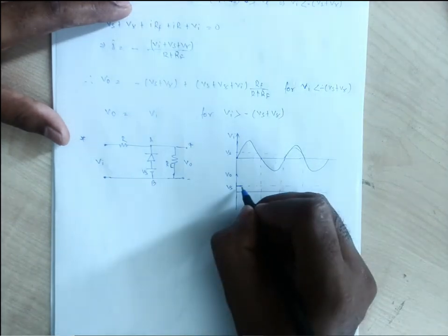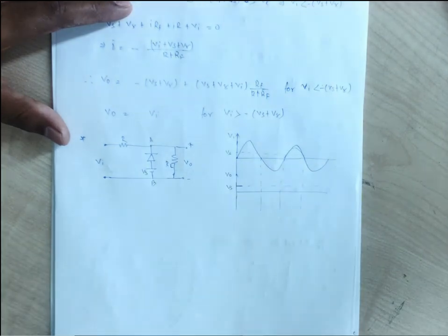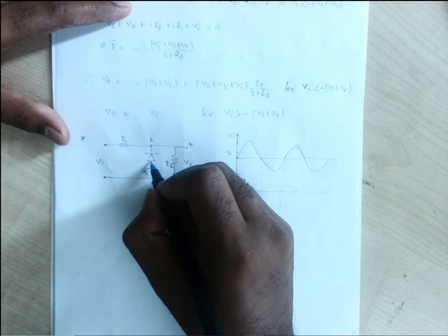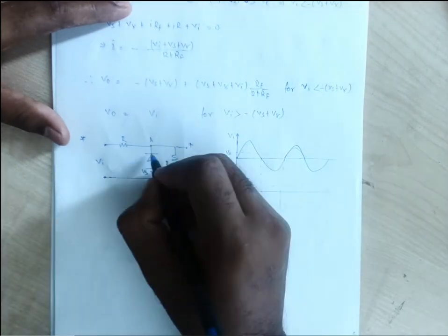Now the moment at which this Vi will be smaller than Vs, what does it mean? One positive has been connected with the anode, another positive has been connected with the cathode.